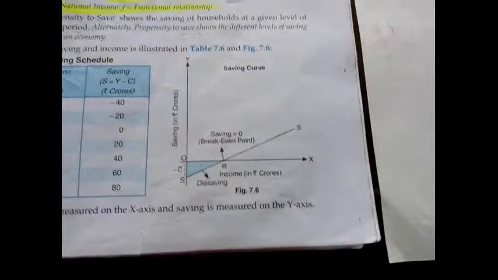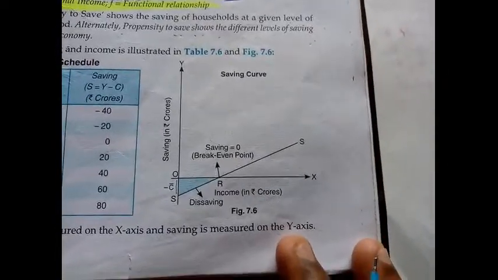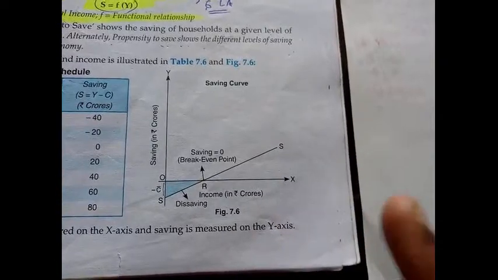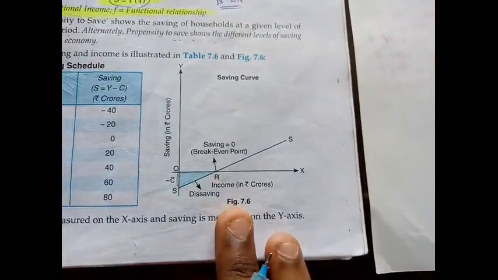Coming to the diagram, if you are clear with the consumption diagram, you can see this saving diagram very easily.